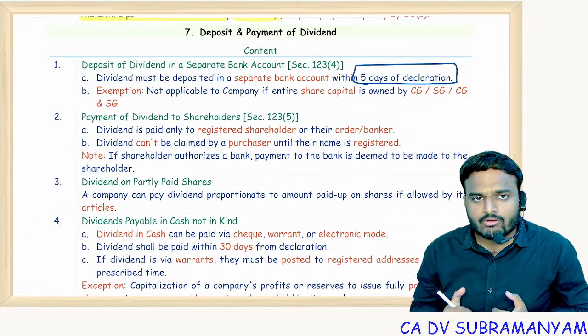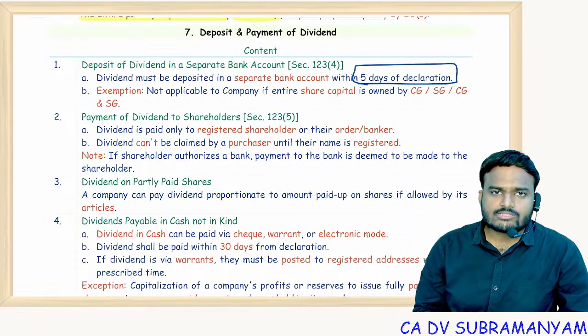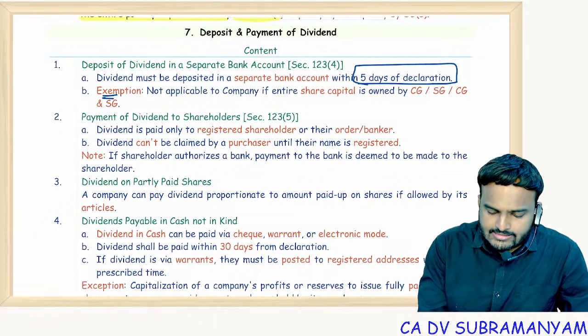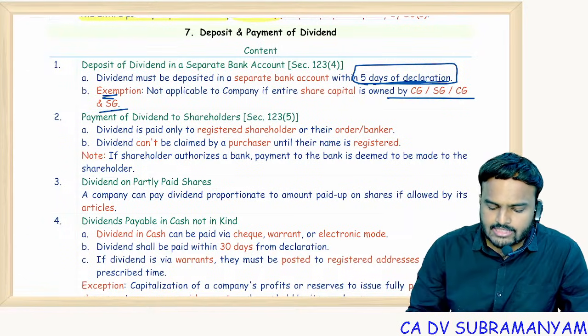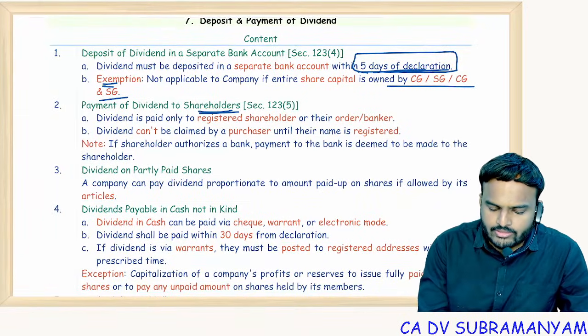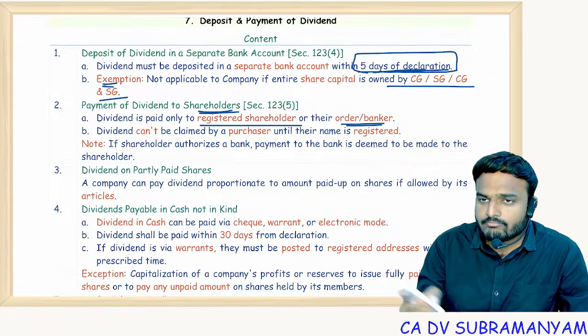Deposit will be within our hands. Withdrawal, shareholders will take care of it. Exemption: this rule is not applicable to a government company where 100% capital is held by the government. And payment of dividend to the shareholders: dividend is paid only to the registered shareholder or their order banker.